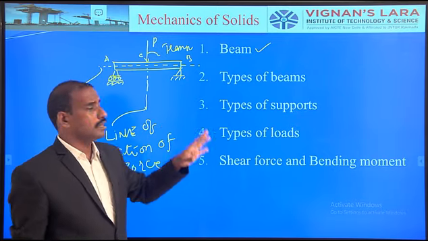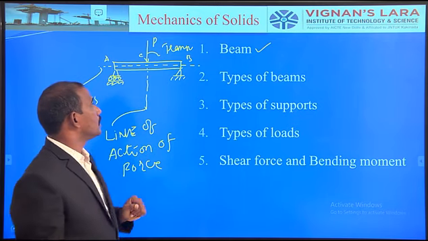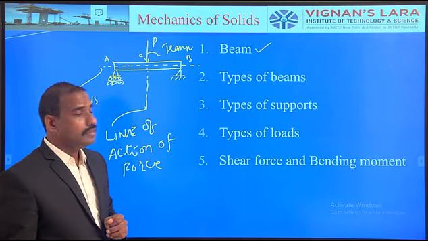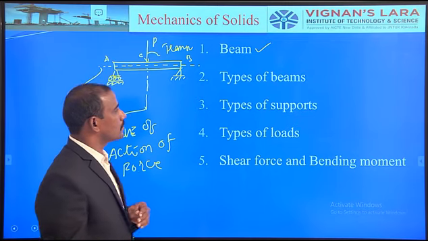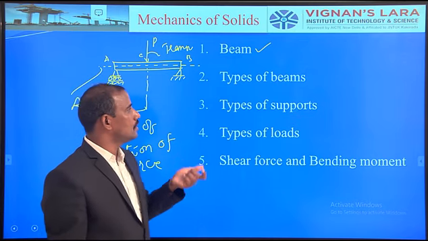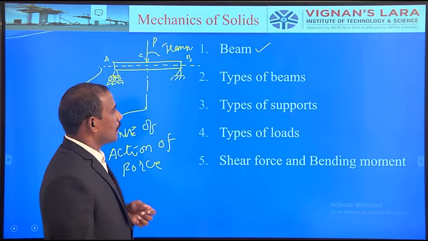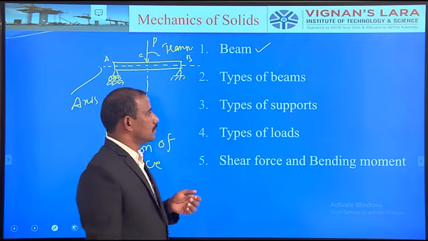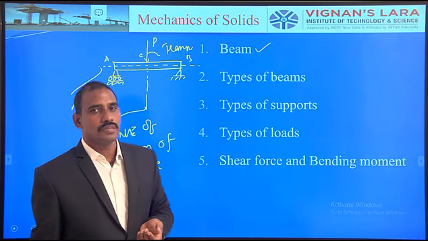Particularly for better understanding, the structural member is in a horizontal position and the load is in a vertically downward direction, perpendicular to the axis. Then types of the beams. According to the boundary conditions or the supports provided to a beam, they are classified into different types. Then we must know the support reactions of the types of supports.